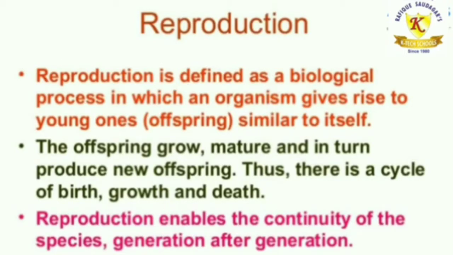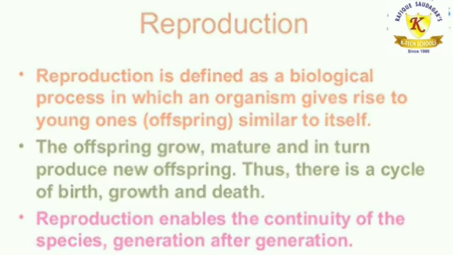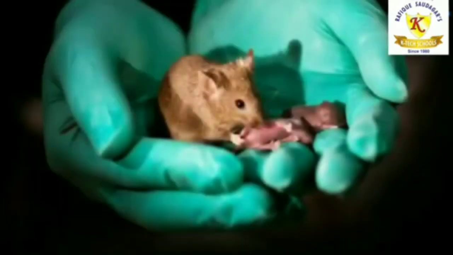Now, children, reproduction is defined as a biological process in which an organism gives rise to another young one, that is, its offspring, similar to itself. This offspring grows, matures, and in turn produces a new offspring. So basically there is a cycle of birth, growth and death. It enables the continuity of the species, from generation to generation.